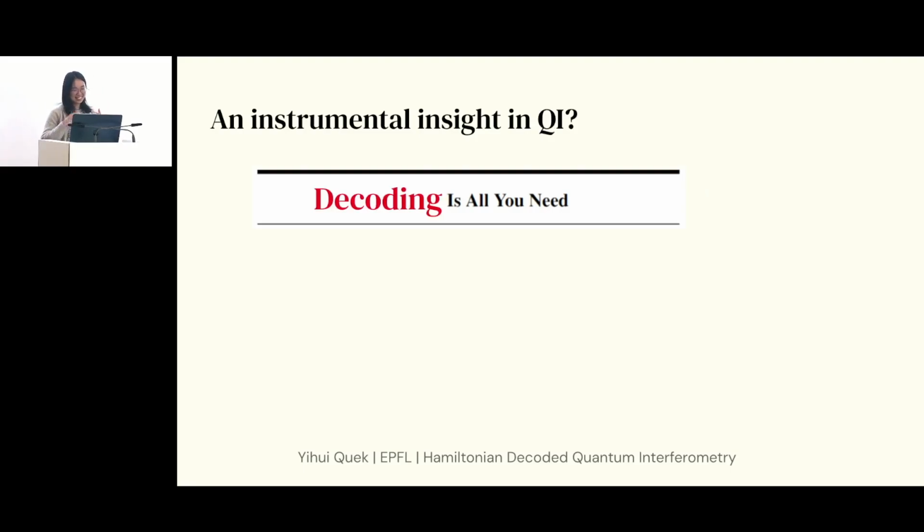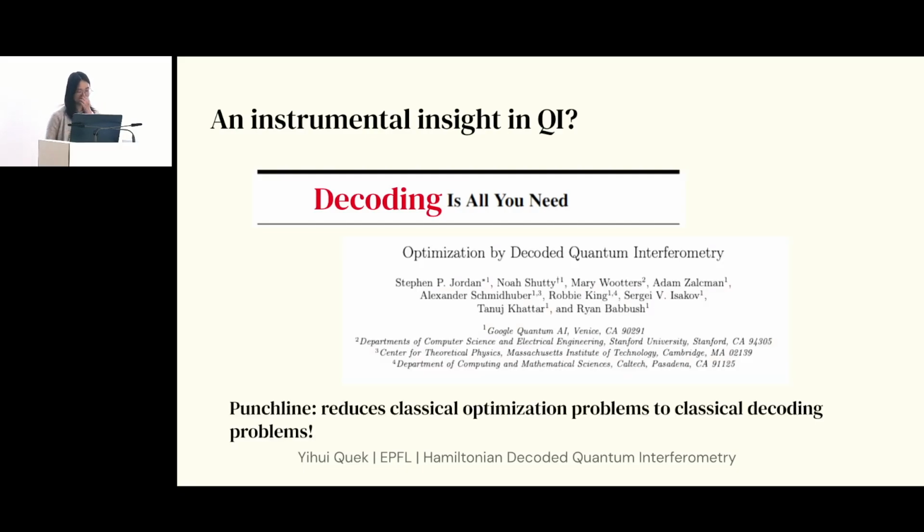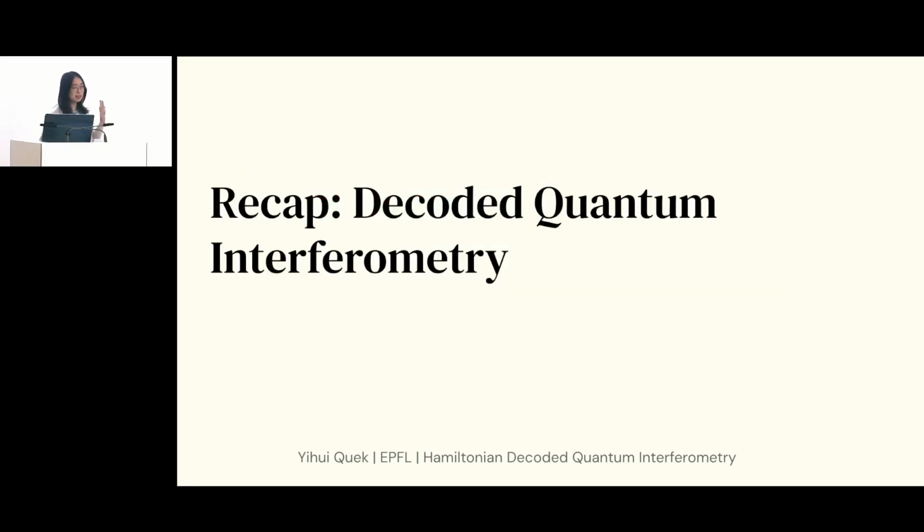So what do I mean by decoding is all you need? This is really a reference to this paper last year called Optimization by Decoded Quantum Interferometry. And the punchline of this paper is that if you want to solve a classical optimization problem, actually all you need to do is to solve a classical decoding problem. And it's a reduction. So what I'm going to talk about today is a generalization of this paper. So I'm going to actually recap what goes on in this paper and then tell you how we generalized it.